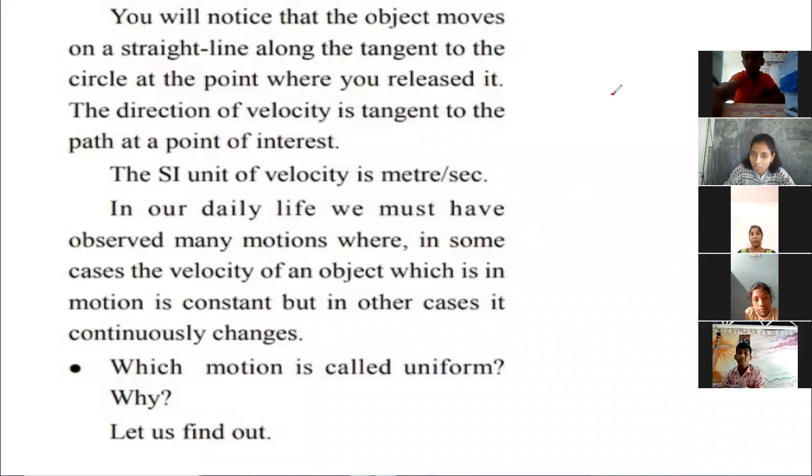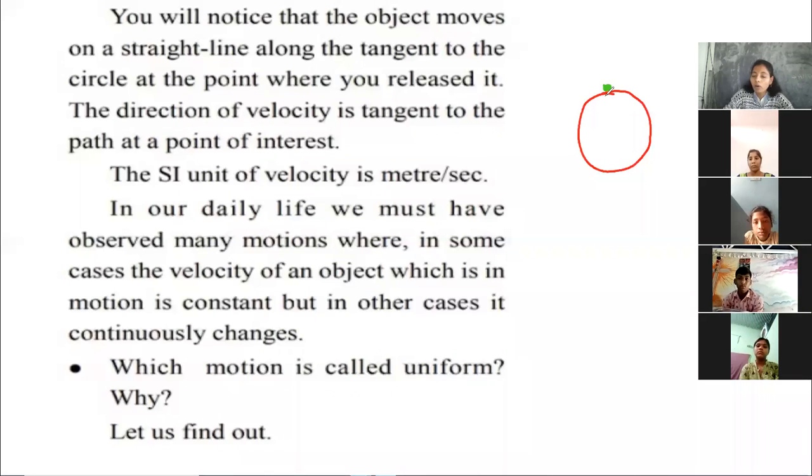For example, this is a circle, and you are rotating continuously in this circle. If you release at this point, this is the tangent at that point. From that point it moves in a straight line. This is a tangent point. For example, if you release it here, this is a tangent point. If you release here, this is a tangent point.